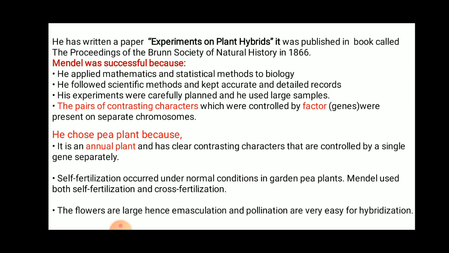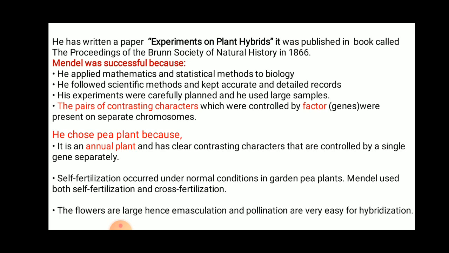So he applied mathematical statistical methods to biology, since he was a mathematician. He was calculating the plants by statistical method. He applied that to biology. Therefore, he was successful.